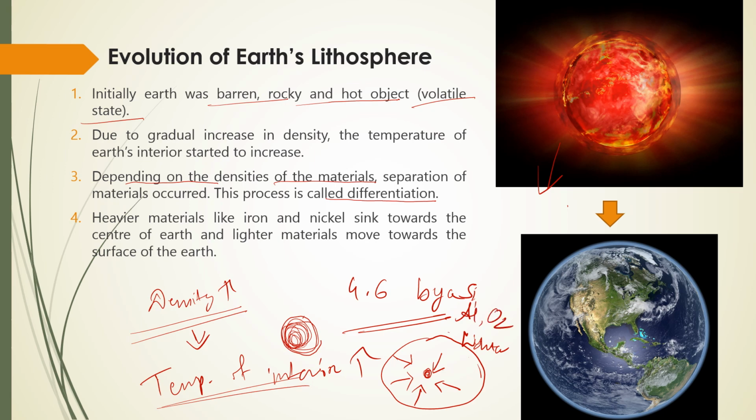So we can say that in the crust the density of the material is low, and in the core the density of the material is high.